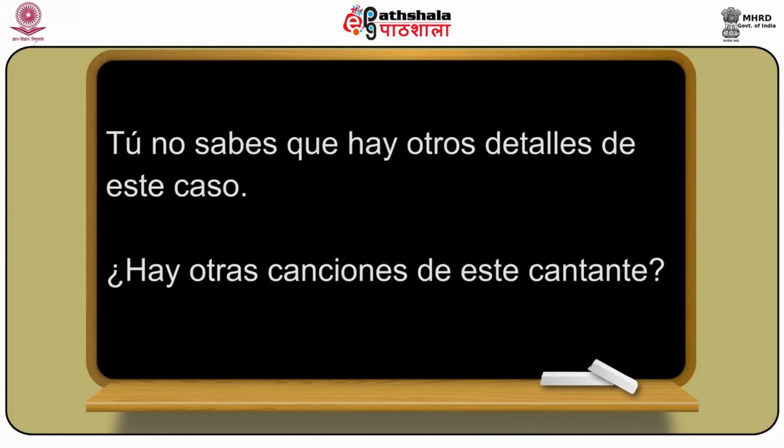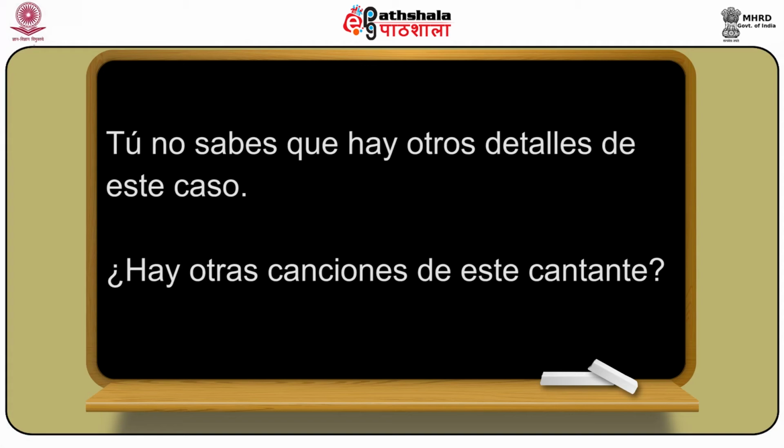Now let's see its plural. In masculine, if we say in English, you don't know that there are other details of the case. So detail in Spanish is el detalle. So details will be los detalles. That's why other details will be otros detalles. So the same will be said as tú no sabes que hay otros detalles de este caso. So other details is otros, because details is masculine plural, that's why we are using otros.